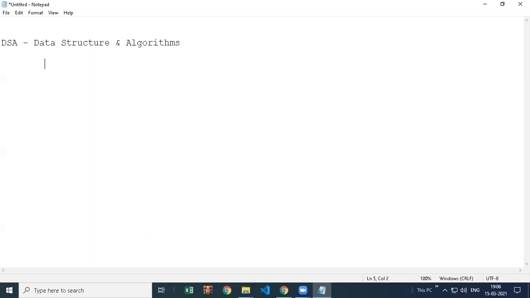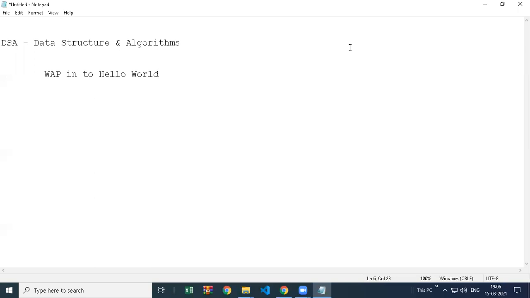So what are we going to learn in data structures then? For example, in Java or C++, if I give you a simple question like write a program to print hello world, you create a program, right? And after creating this program, we say we are done.